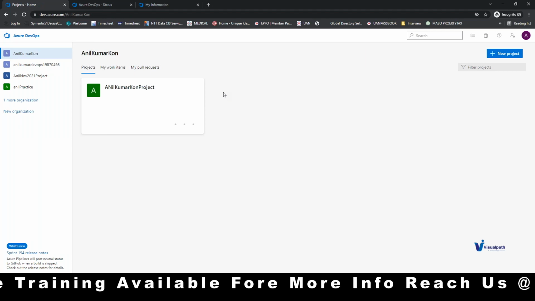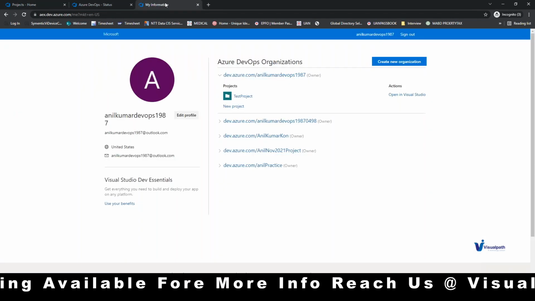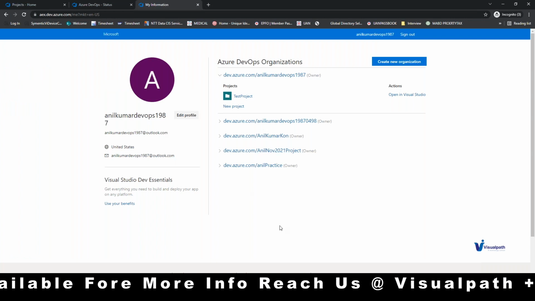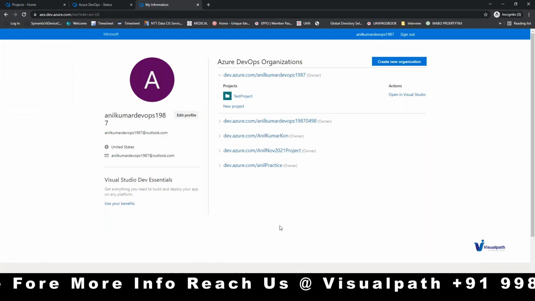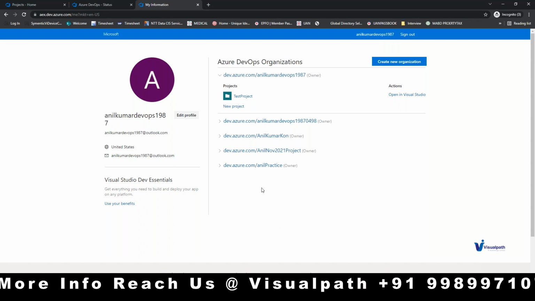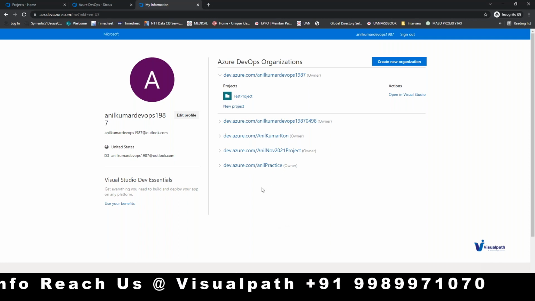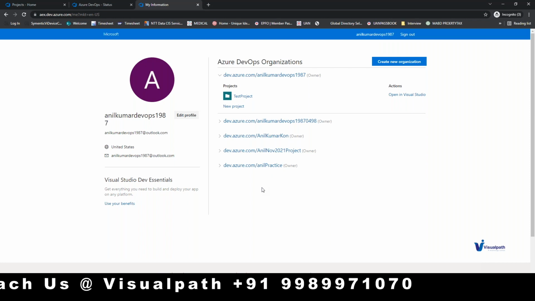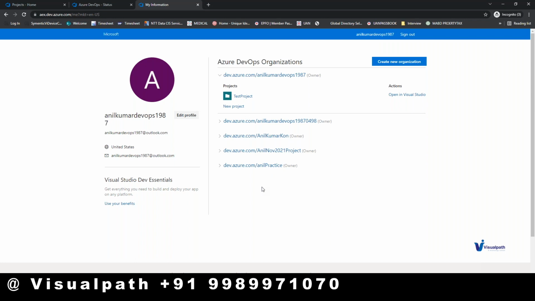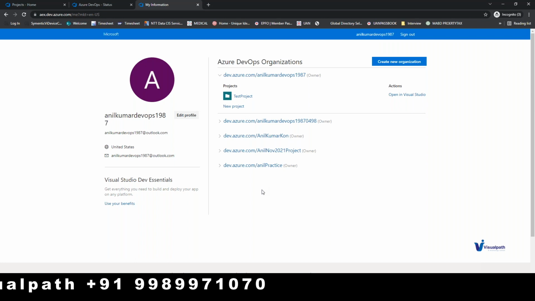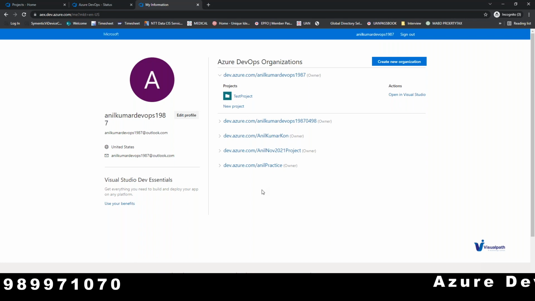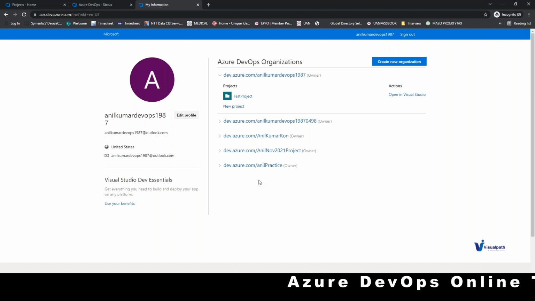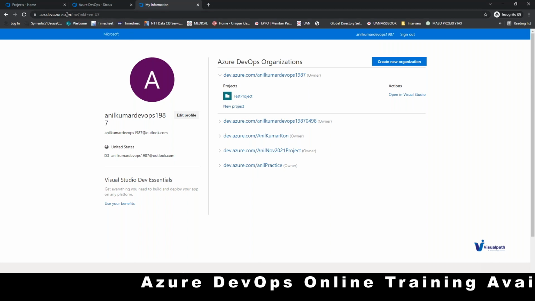But if you go to the third tab, you can see all the available projects that you're part of, all the available ADOs that you're part of. So the number of ADOs that you're part of, you can see here directly. Whereas in the first tab, you can see only 4 at the top, and the others will be listed as 2 more, 3 more, 5 more, 10 more, if there are. This is called the user profile of Azure DevOps, whereas the first one is called the Azure DevOps organization link.